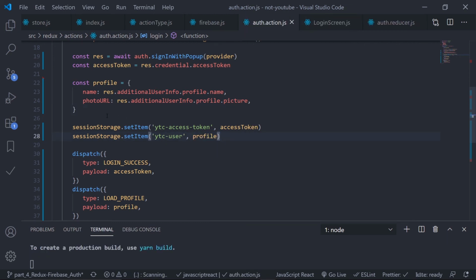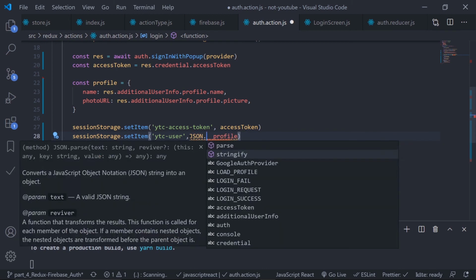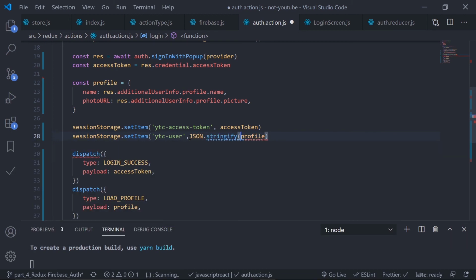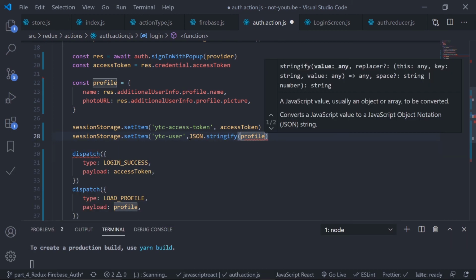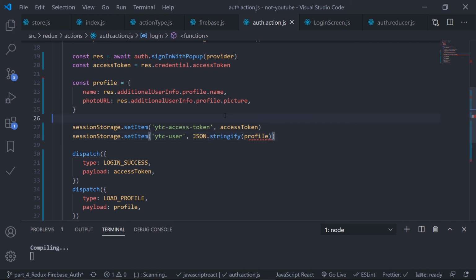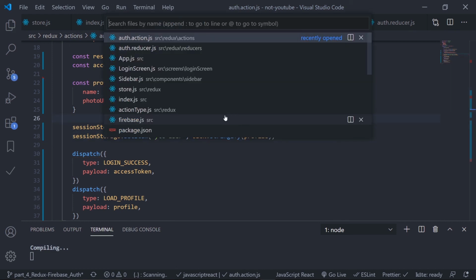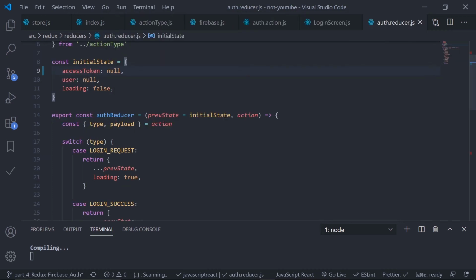Nice. But now as this profile is an object, I just can't store this as a plain object. I need to stringify this. So let's just stringify this. So JSON.stringify, and just stringify this object. That's it. And now just go to the auth.reducer. Whenever I'm getting that initial state, auth.reducer, cool.